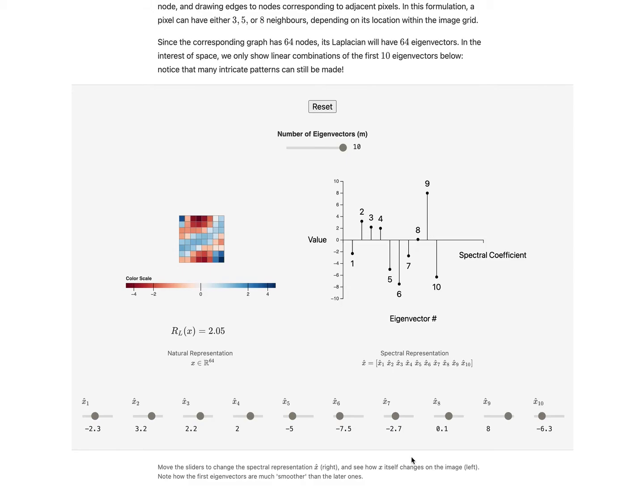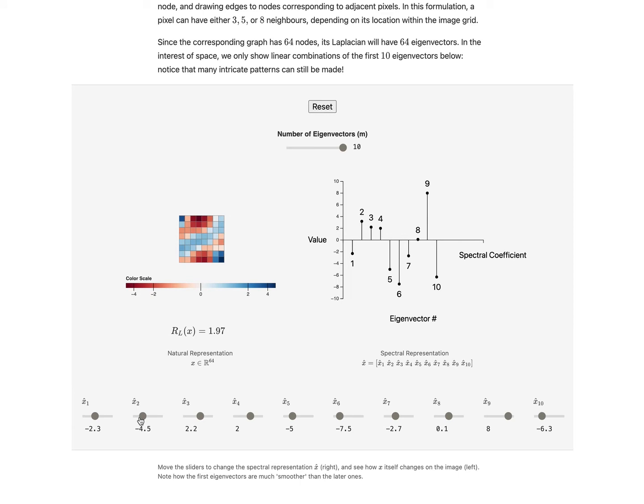Our first visualization introduces spectral networks. Spectral networks define convolutions over graphs in terms of the spectral or eigenvector basis of the graph Laplacian. To introduce readers to the terminology, as well as understand what transformations between the natural representation of features as well as the spectral representation means, we give the example of a grid graph